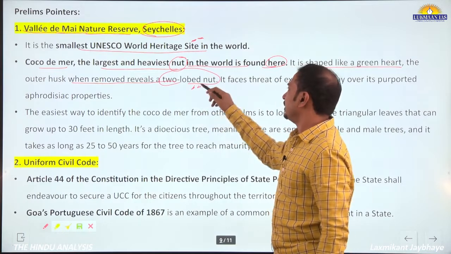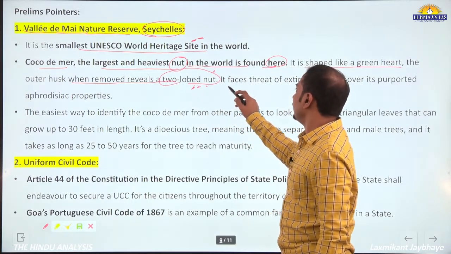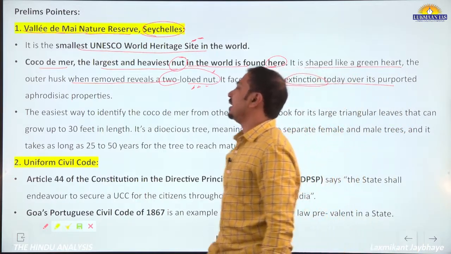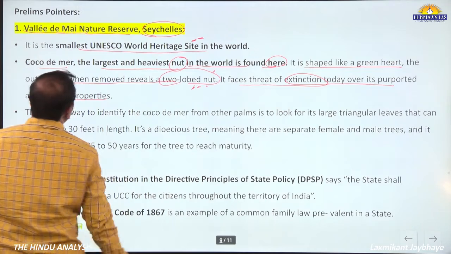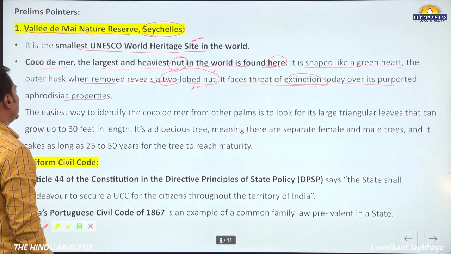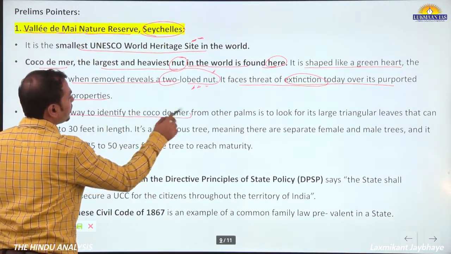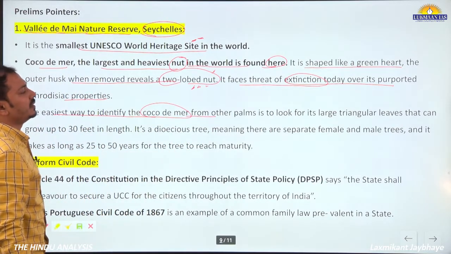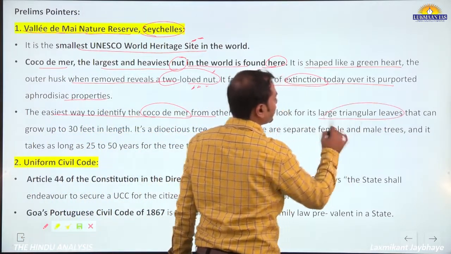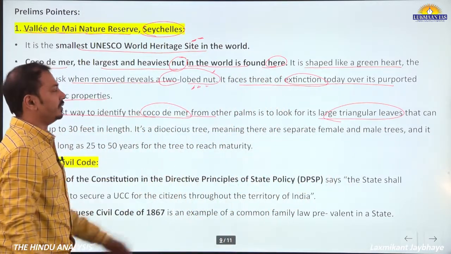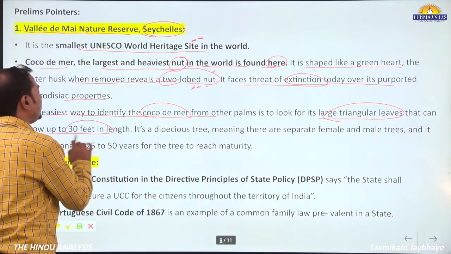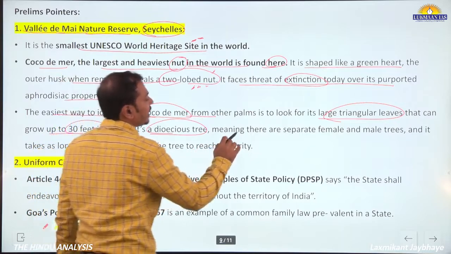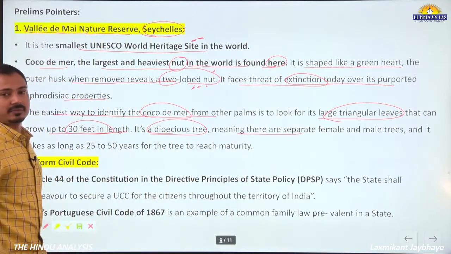The photograph is mentioned in that article. It faces the threat of extinction today over its purported aphrodisiac properties. The easiest way to identify the Coco de Mer plant from other palms is to look for its large triangular leaves, which can grow up to 30 feet in length, and it is a dioecious tree, meaning there are separate female and male trees.